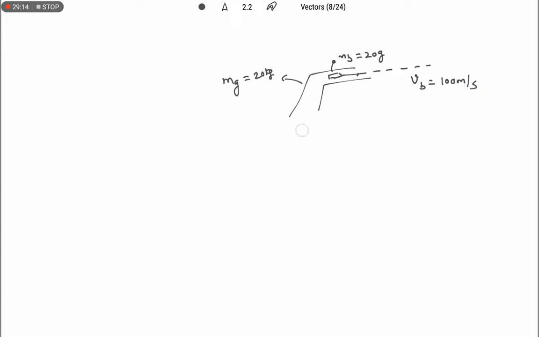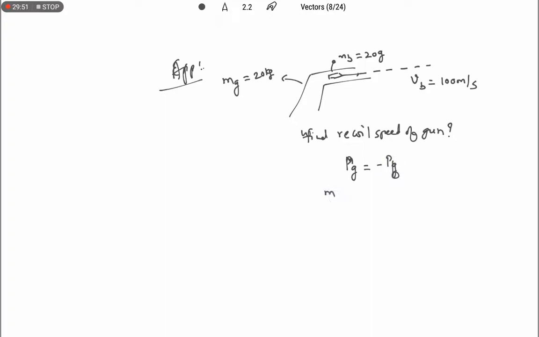The question is, find the recoil speed of the gun. Okay, so we know that the gun and bullet system obeys the law of conservation of linear momentum. When the law of conservation of linear momentum is valid, we can write momentum of the gun is equal to minus momentum of the bullet.